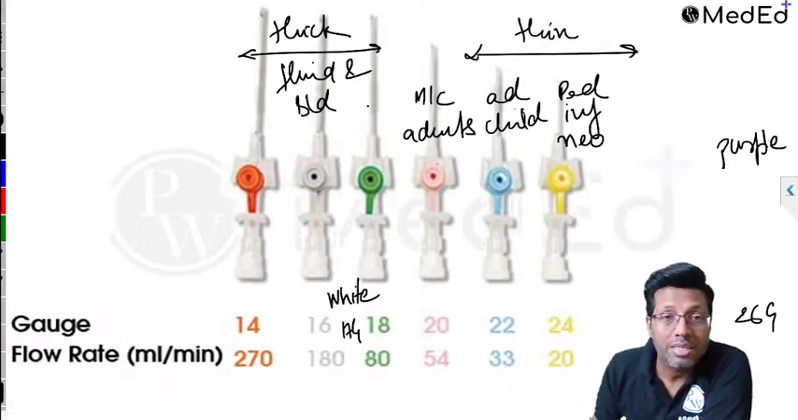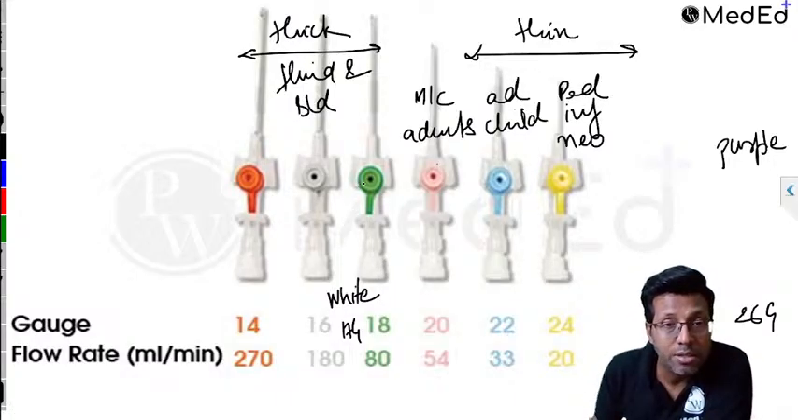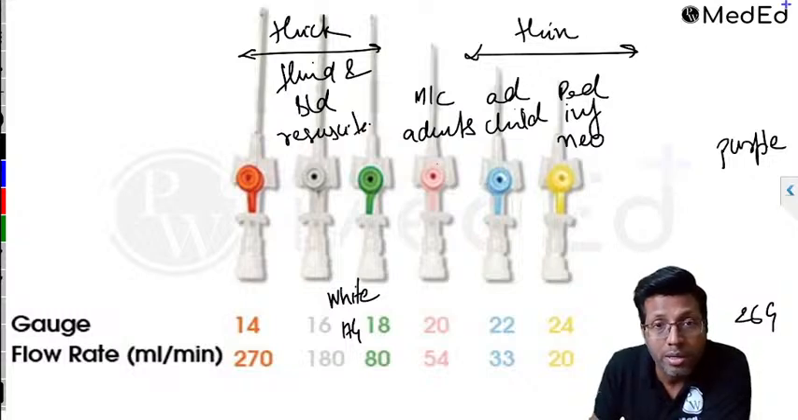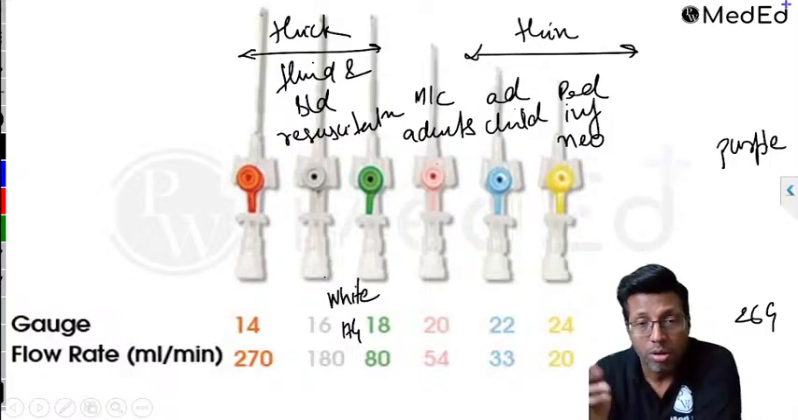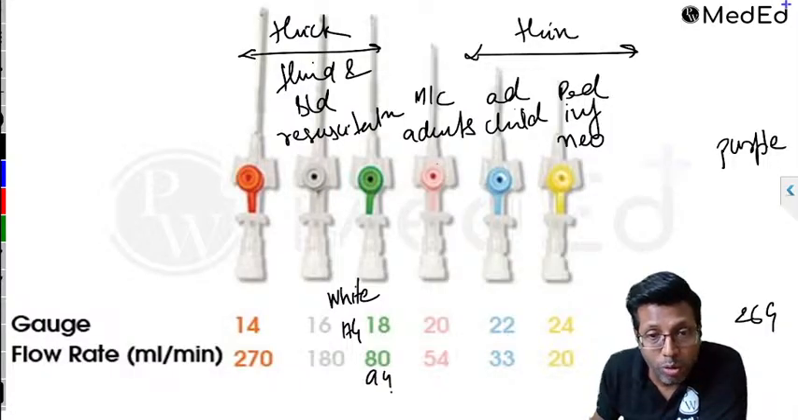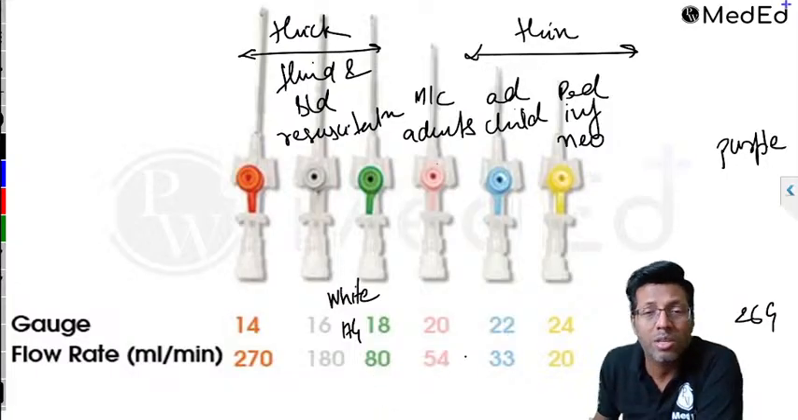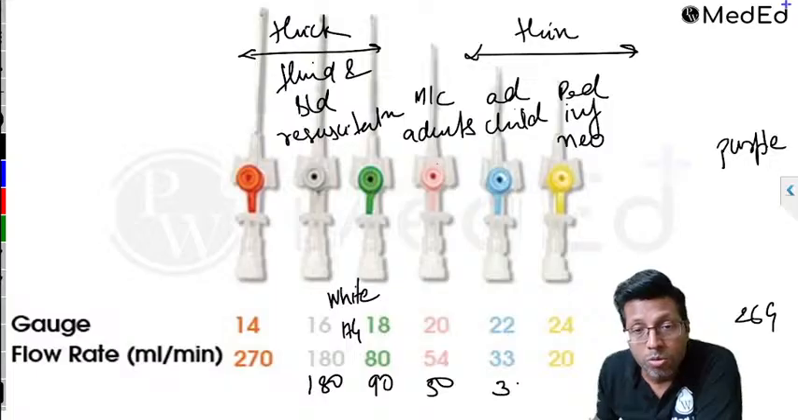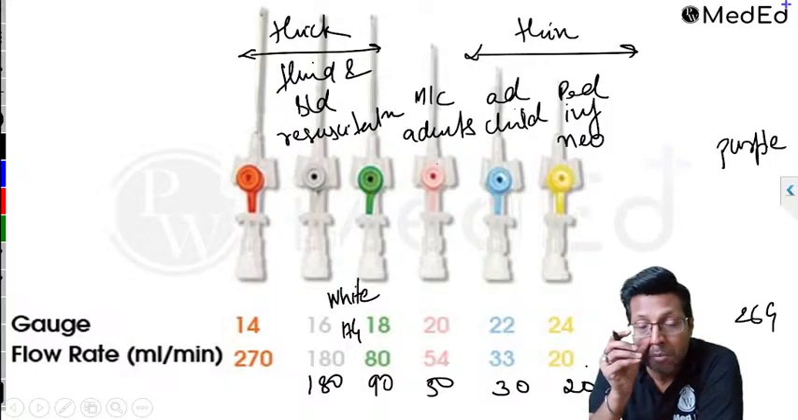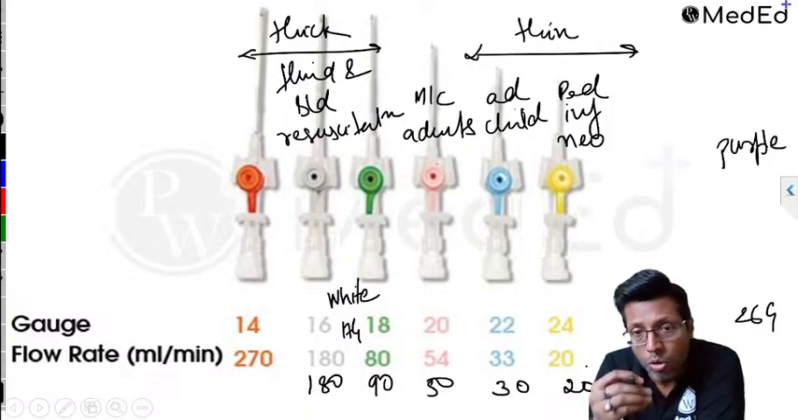Therefore these thick ones, 18, 17, 16, 14, are used for blood and fluid resuscitation. Now the point is regarding the flow rate, how fast it goes. It is different for every book. Some book has given 94, some book has given 100, some book has given 90. So remember, just take values in between. Anything close to 90, anything close to 180 is a 16 gauge. Anything close to 50, anything close to 30, anything close to 20. That's how you can remember. Remember the value closest to that.